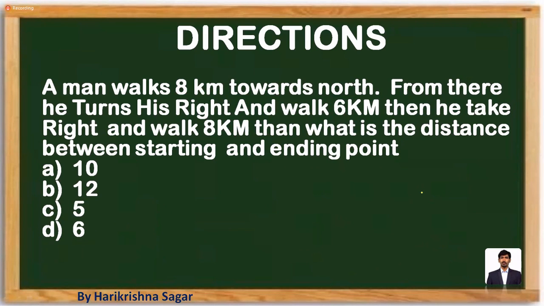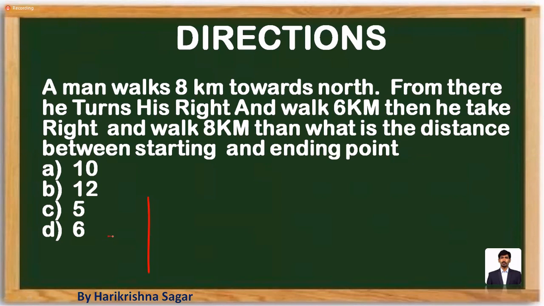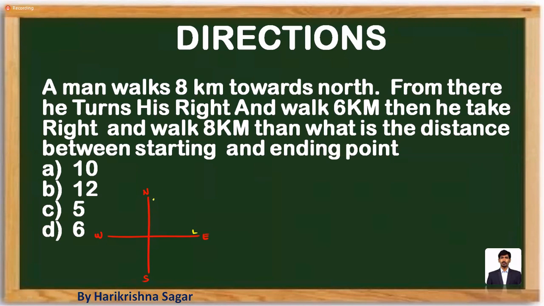So here, let's look at one more question. The data is given: a man walks 8 kilometers towards north. Before proceeding with the question, the basic prerequisite is, first of all, in your scratch paper, draw the directions: east, west, north, south. After drawing the directions, give the left and right directions also, so that it would be easy. So left, right, left, right, left, right, left, right.